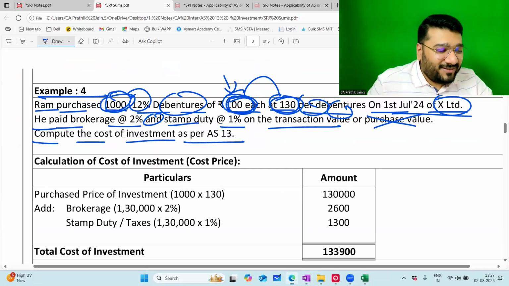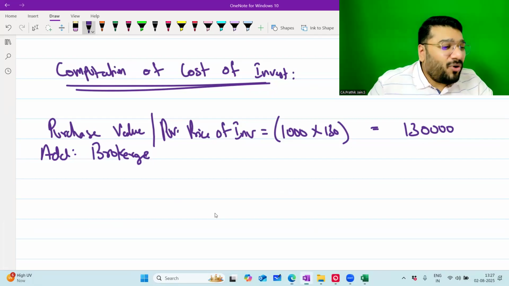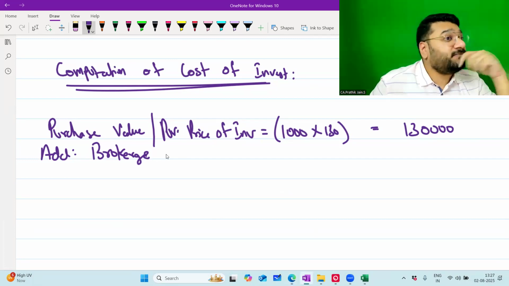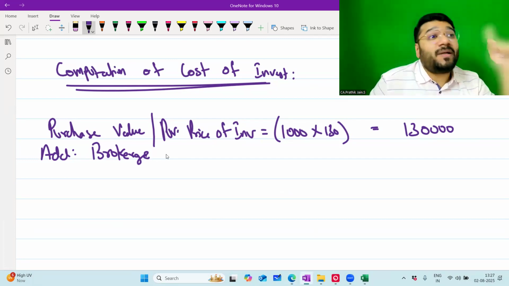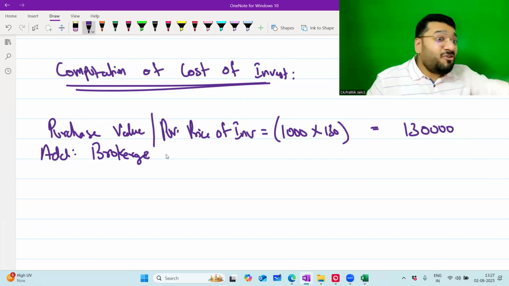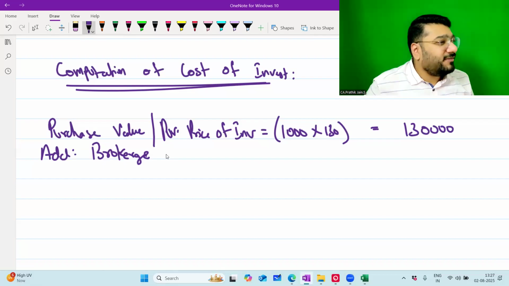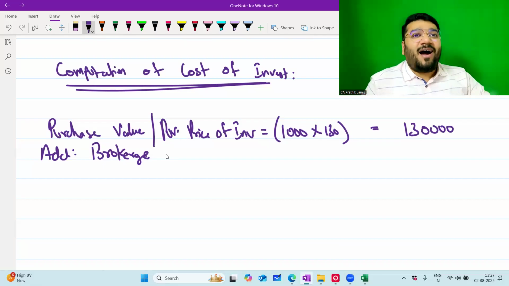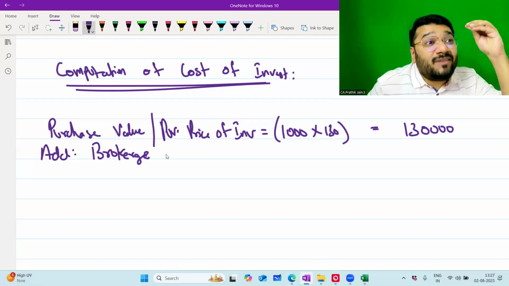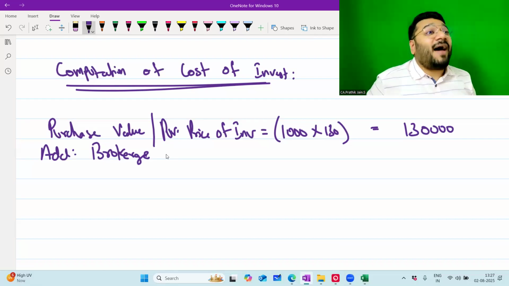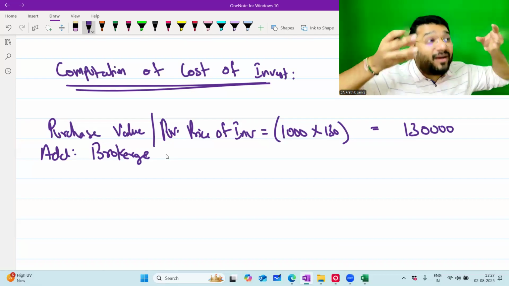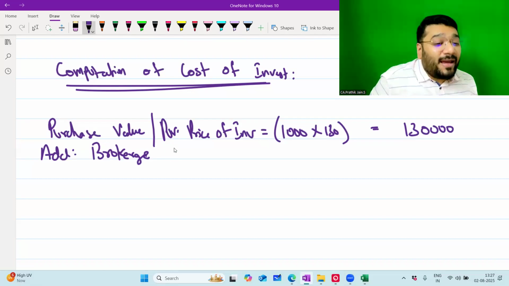Now brokerage 2%. 2% on what? When did I say that? He's saying including stamp value. When did I say that? You should pay on the transaction value. What is the transaction value? The value that is exchanged between the buyer and the seller. So what is the value that is exchanged between the buyer and seller?